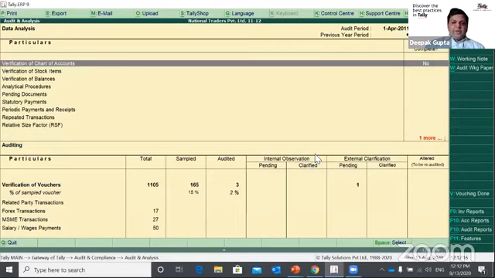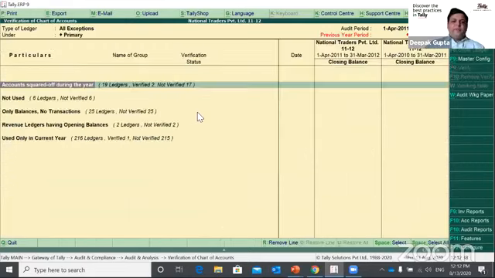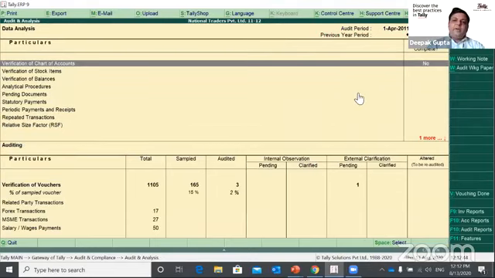When you open this, you will see there are two parts of this audit tool, audit and analysis. First is some data analysis points, and the second part further down is about the auditing process. So let's look at the verification of chart of accounts. When we open any chart of accounts, we usually look at it with the eye of a normal user.